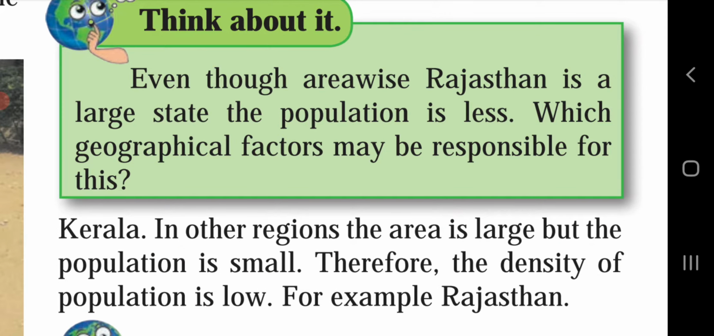Think about it. Even though area-wise Rajasthan is a large state, the population is less. Which geographical factors may be responsible for this? If you know about Rajasthan, you can see that the climate of Rajasthan is not favorable for human settlements. Apart from this, the infertile soil of this region is a deterrent to the development of agriculture. Hence, even though Rajasthan is a large state area-wise, the population of the state is less.